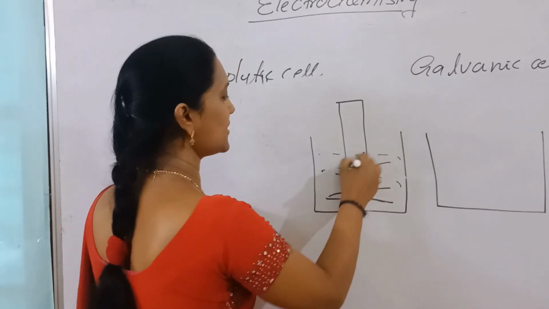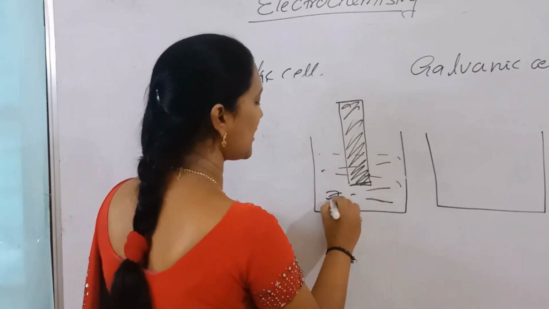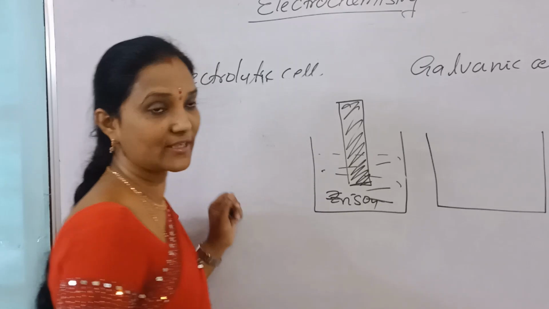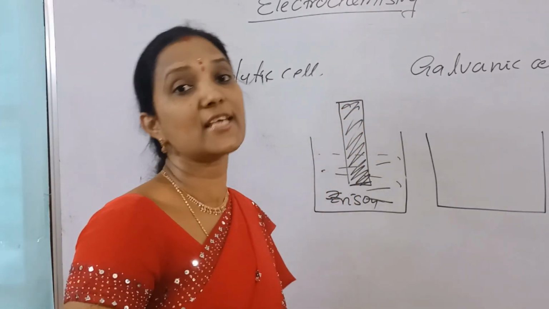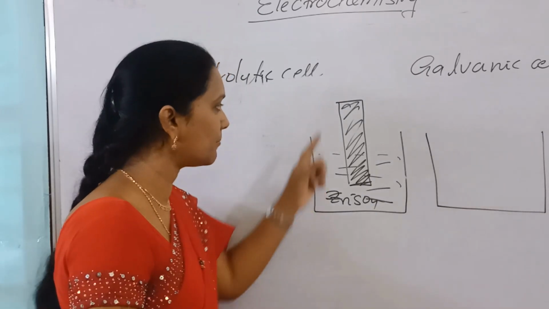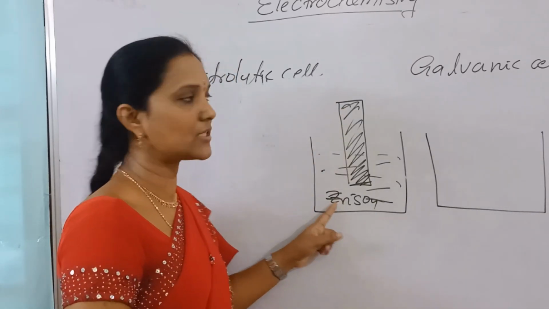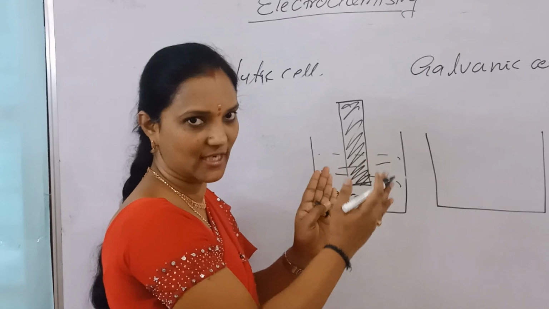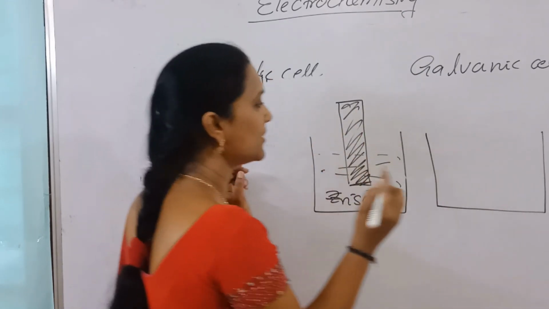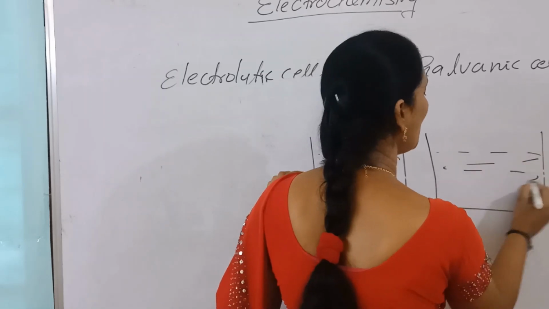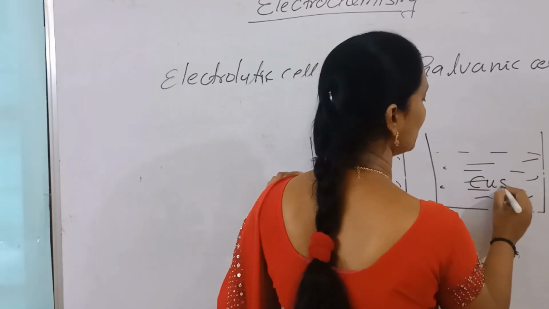For example, this is a zinc sulfate solution. I am using a zinc rod, a metal rod dipped in its aqueous salt solution. A metal rod dipped in its salt solution is taken as one half cell. This is one electrode, this is a half cell. And here copper sulfate, for example.